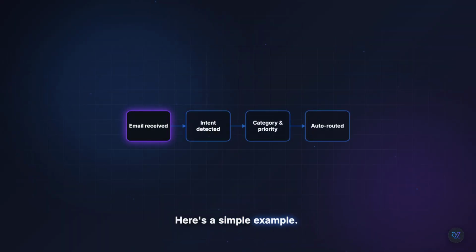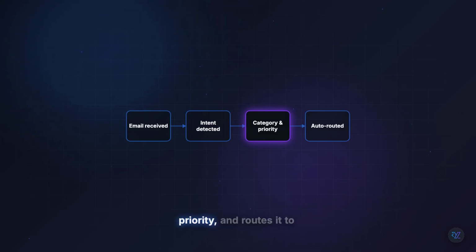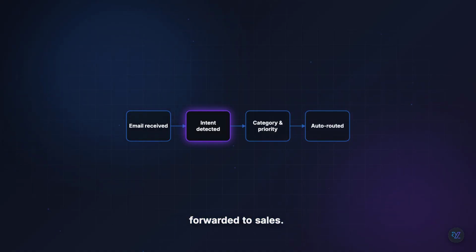Here's a simple example. You get an email saying, "My invoice is wrong. Please fix it urgently." The model reads it and classifies it as billing, high priority, and routes it to the accounts team. Or an email that says, "Interested in your services for our project," becomes a sales lead, priority high, and gets forwarded to sales.